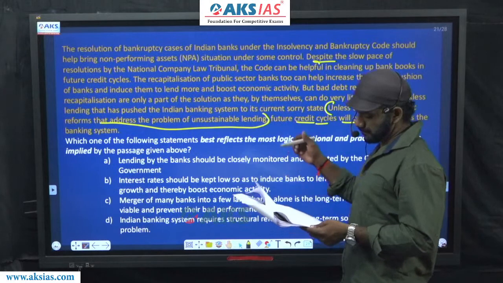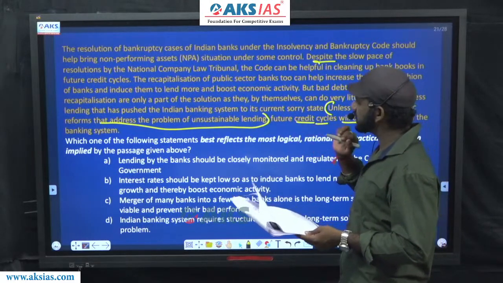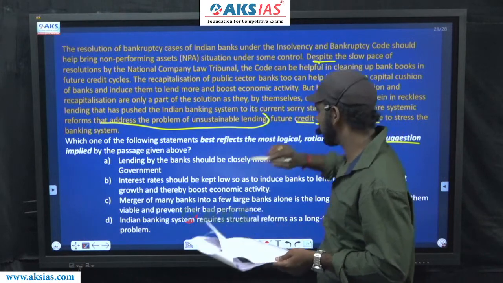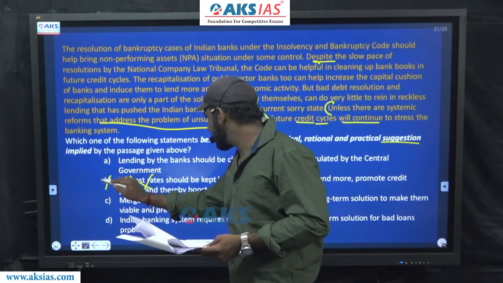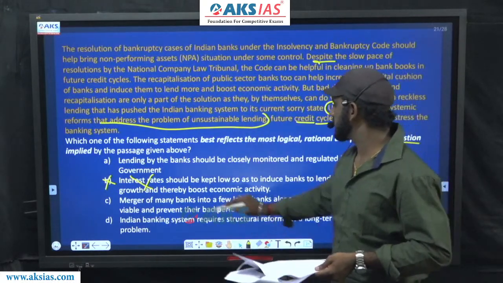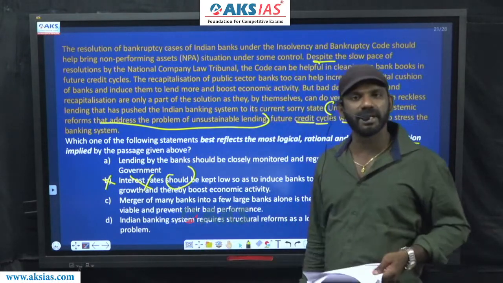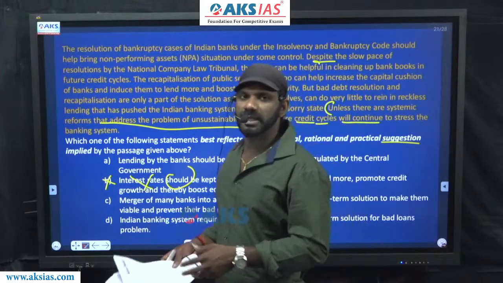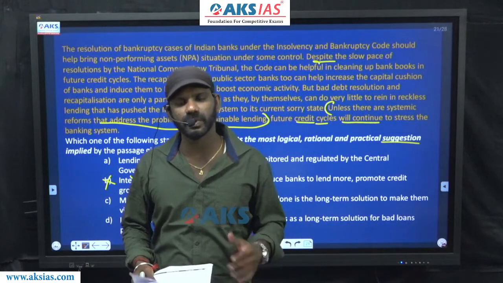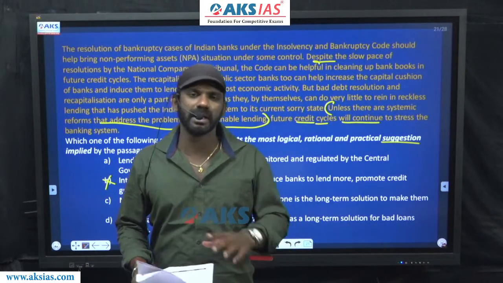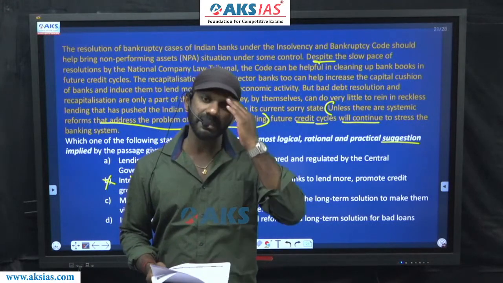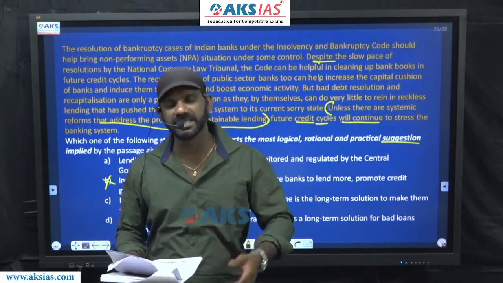Now, "interest rates should be kept low" is not a part of the details given in the last sentence, in fact. So option B can be eliminated. Now, one more reason to eliminate option B is: "should" is a modal, M-O-D-A-L. If I say must, should, have to, need to, ought to, has to, had to, all these words tell us about a compulsory action, a responsibility, a duty or an obligation.